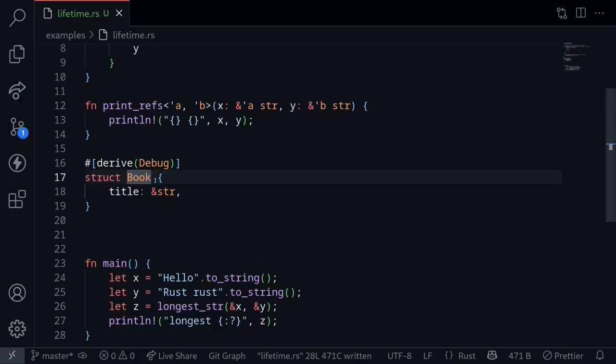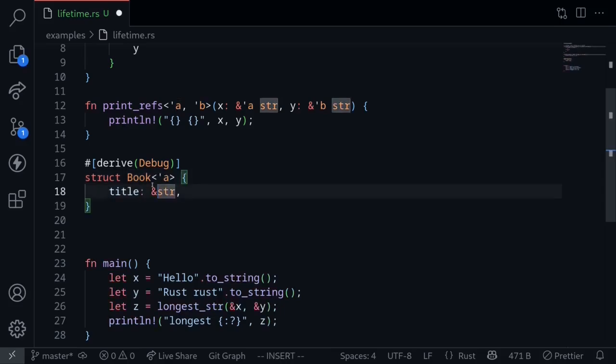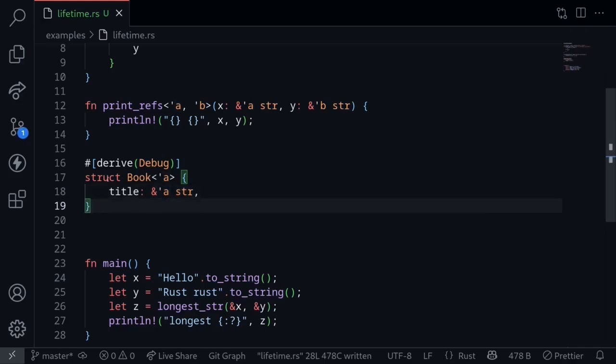How about for structs? Here's a struct called Book, which has a single field called title, which will hold a string slice. A string slice is a reference, so we need to put a lifetime here. The way we put a lifetime is similar to the syntax for generic types. Inside here, we'll name our lifetime a. And then next to the ampersand sign, we'll put this a. So this is an example of declaring a lifetime for a struct.